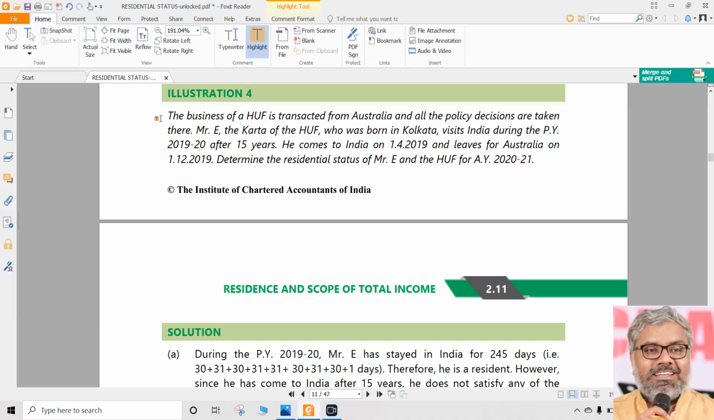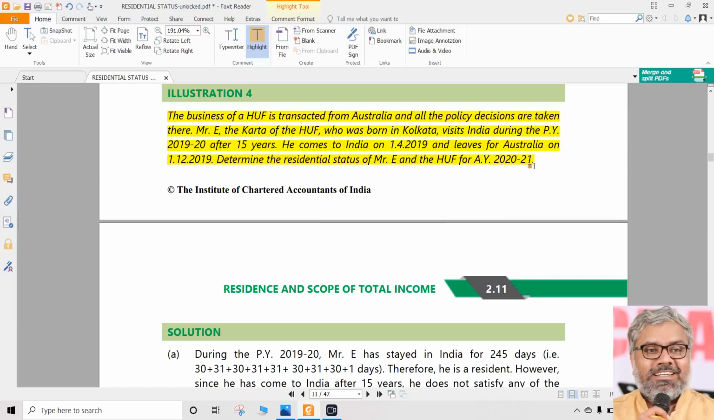Read the question carefully. The business of a HUF is transacted from Australia and all the policy decisions are taken there. There means Australia. Then Mr. E, who is the Karta of the HUF, was born in Kolkata, visits India during the previous year 2019-20 after 15 years. The information is given about Karta. He comes to India on 1/4/2019 and leaves for Australia on 1/12/2019. Determine the residential status of Mr. E and HUF for the assessment year 2020-21.